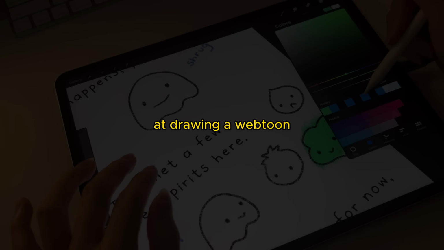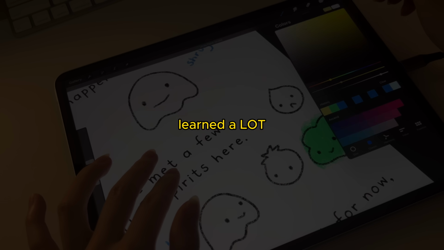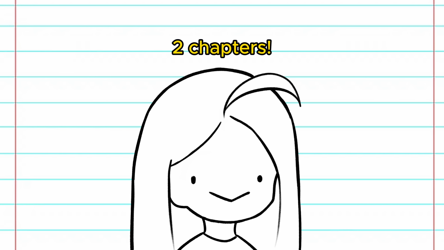And there we go. That was my attempt at drawing a webtoon in 24 hours. This was a fun little challenge. I definitely learned a lot and got a lot more done than I thought. 2 chapters. I think that's pretty good.